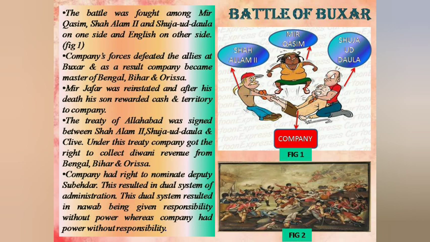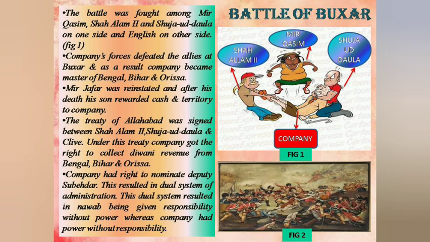Mir Zafar was reinstated, and on his death, they placed his second son, Nizam-ud-Dawla, on the throne. He was made to sign a new treaty. By this treaty, the Nawab was to disband most of his army and to administer Bengal.